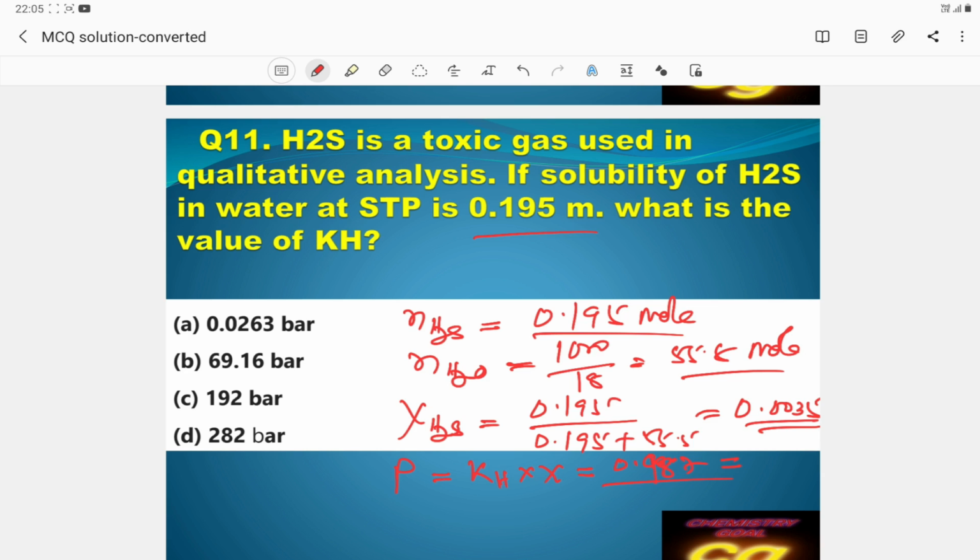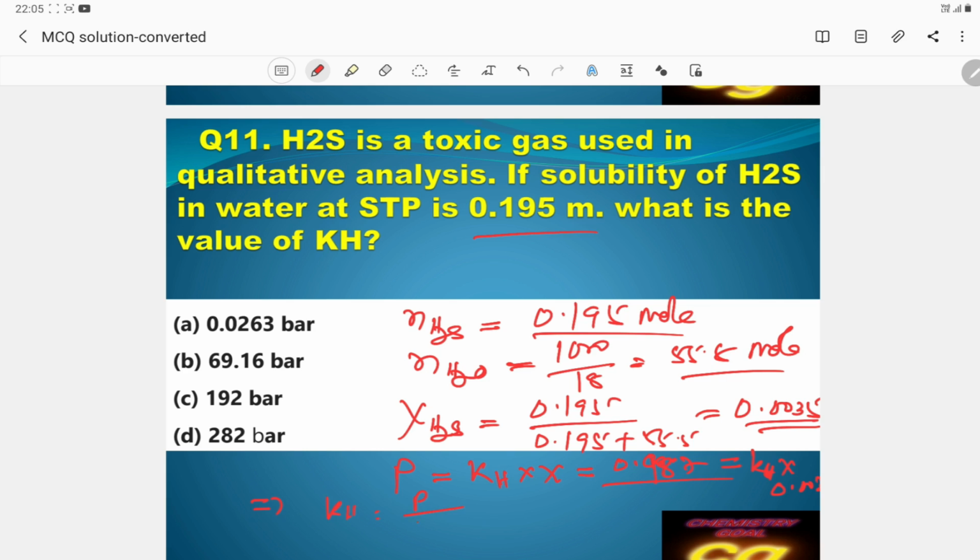What is the value of KH? KH remains the same into X. As per the question, X value is 0.0035.